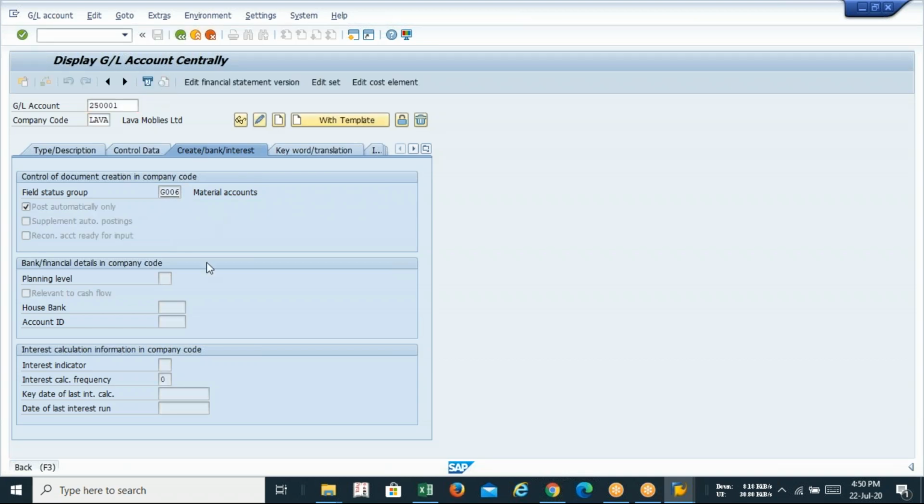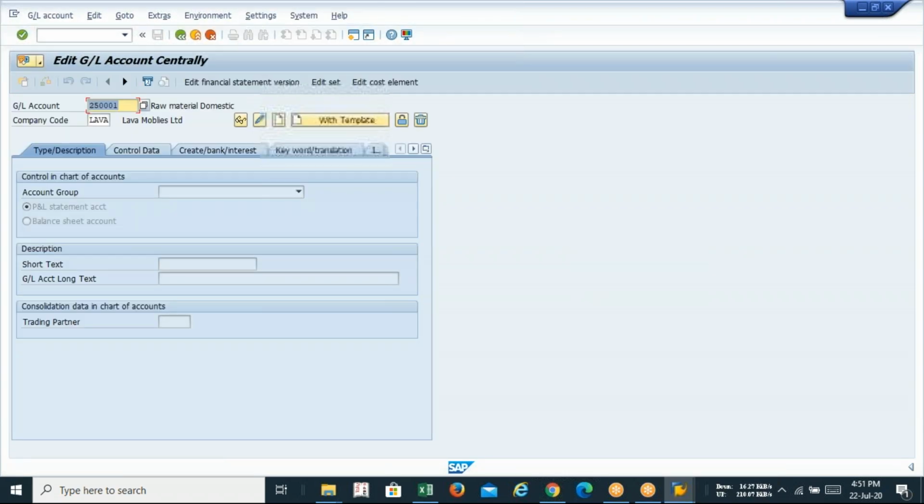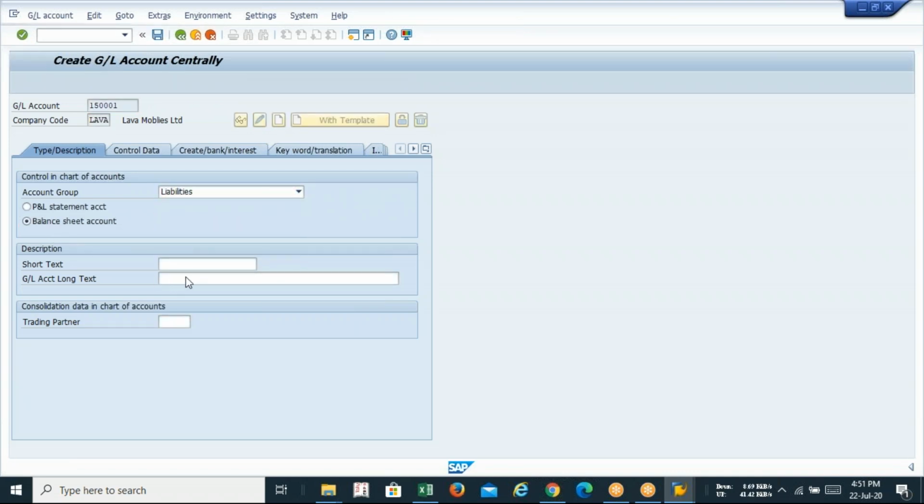Okay. Now I am going to create the GRIR account. That is the offsetting account and that will be coming under the liability. So that is my liability balance sheet. GRIR clearing account.